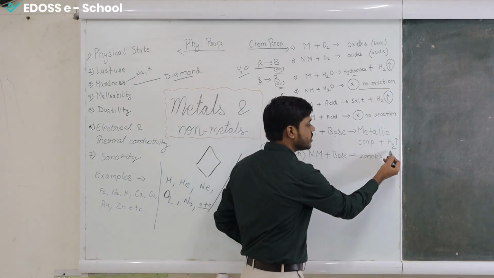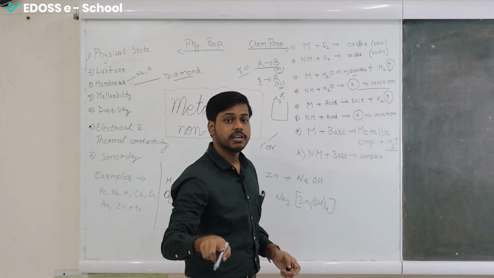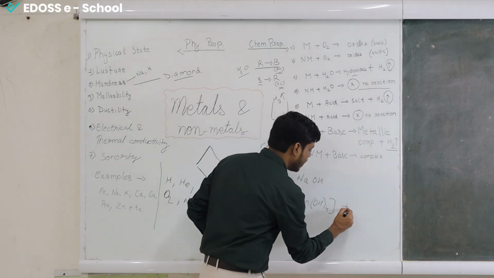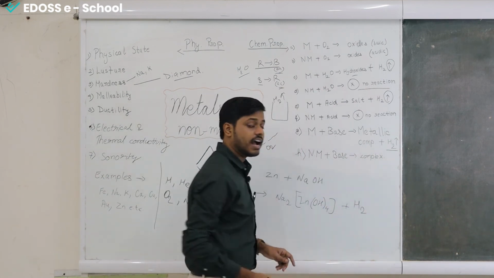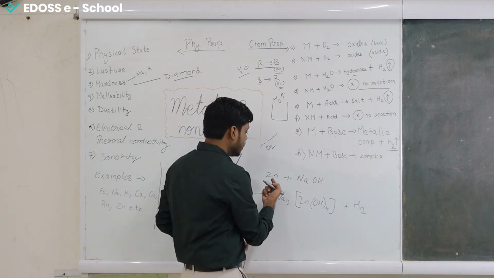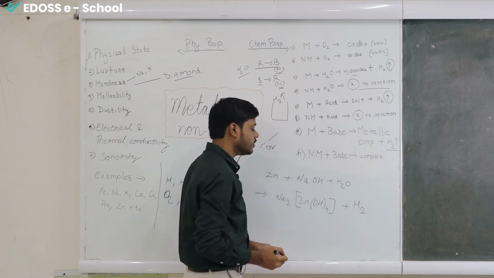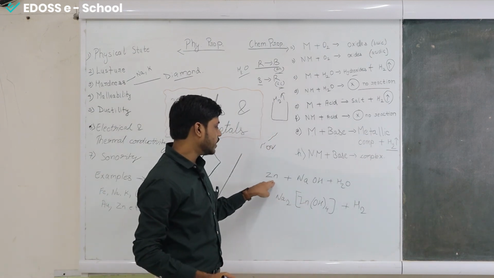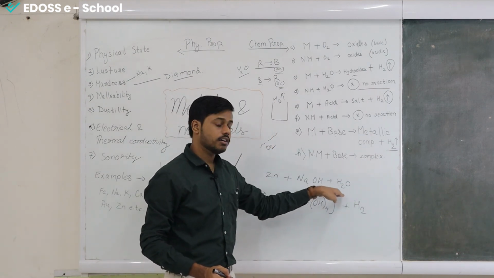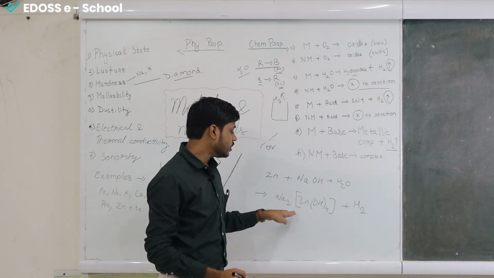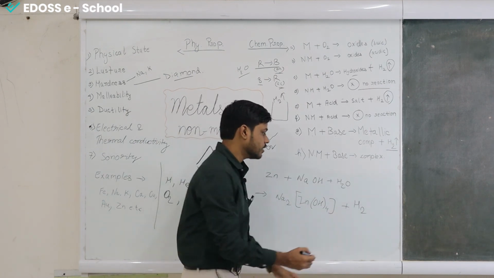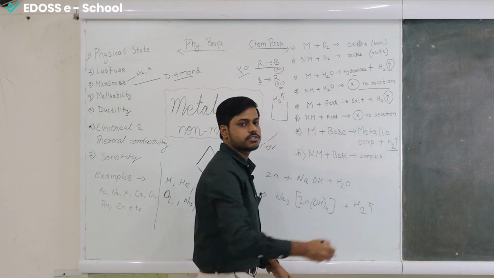Here you can see that hydrogen gas again is being liberated, so you'll also add hydrogen. Another thing to keep in mind is that this reaction occurs in the presence of water. So for the reactant side you have zinc, sodium hydroxide and water, and on the product side you have sodium zincate and hydrogen gas, which will be released.